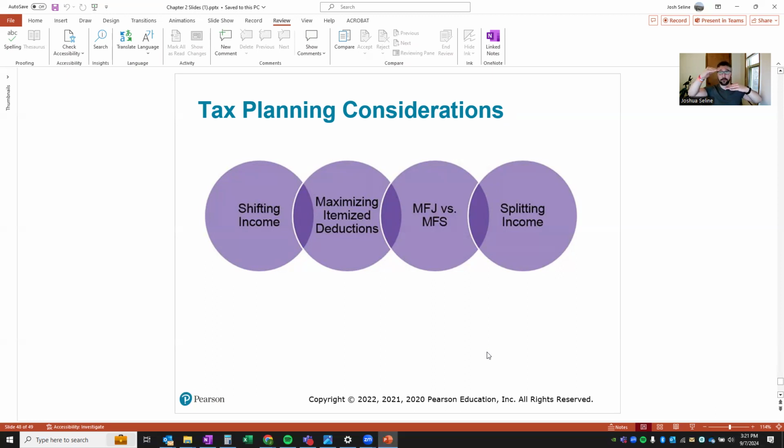So people will do married filing separate, where the medical expenses are calculated off of one spouse's income as opposed to both of them combined.